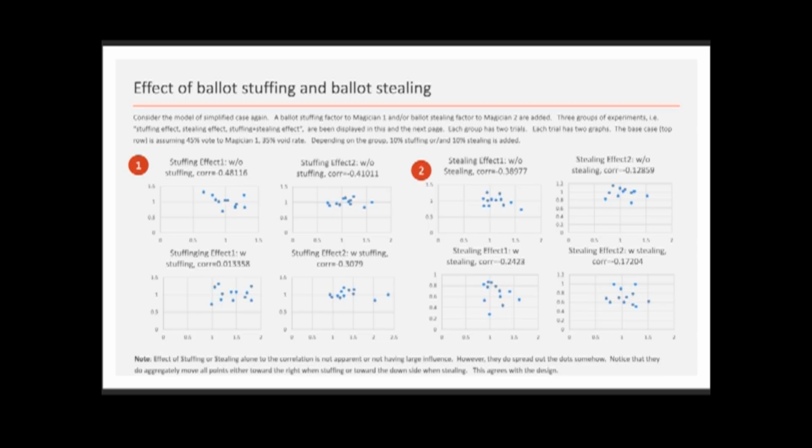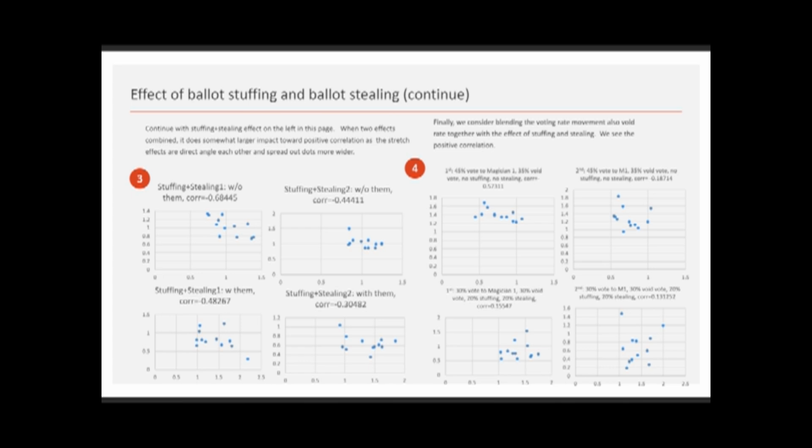Okay, so on these next 2 pages of Dr. Liu's report, he's basically experimenting with what happens when you stuff and steal ballots, and he's just basically proving that it will create a positive correlation.